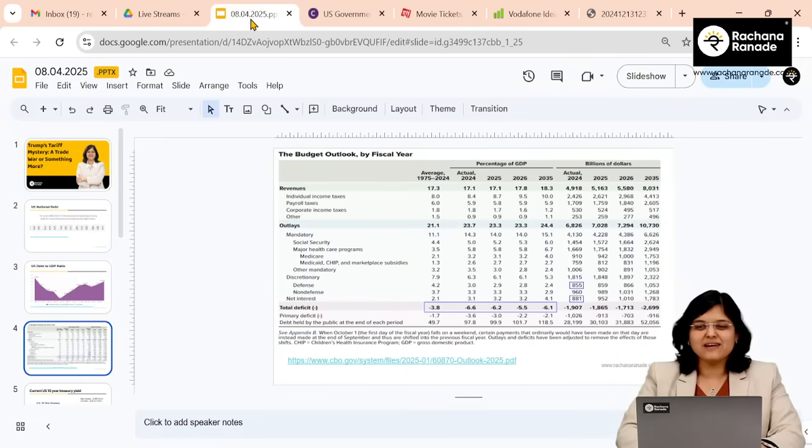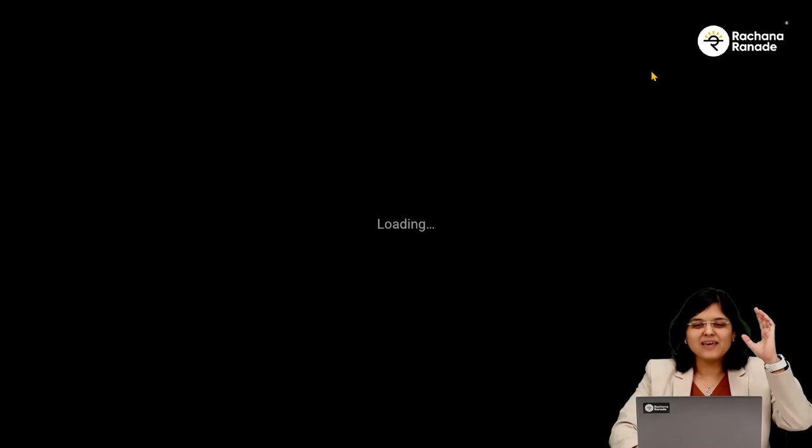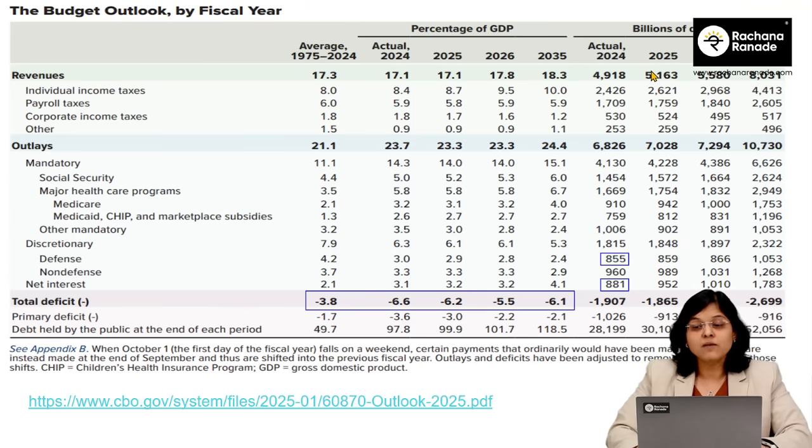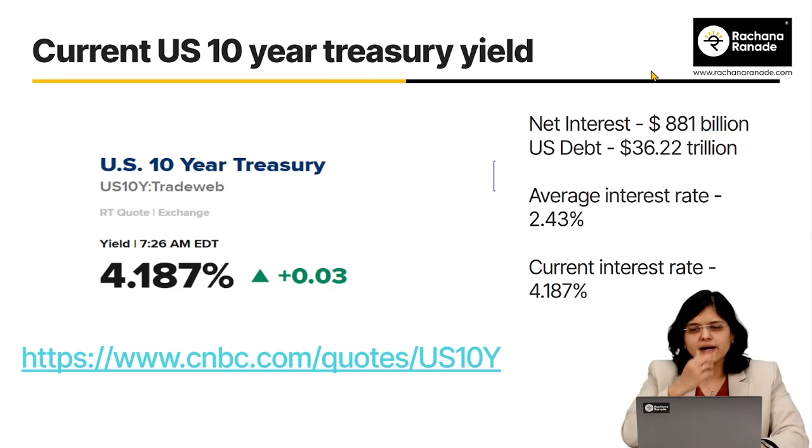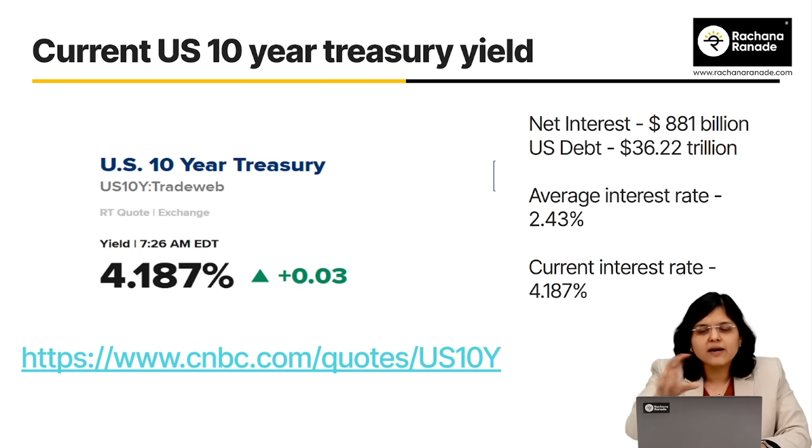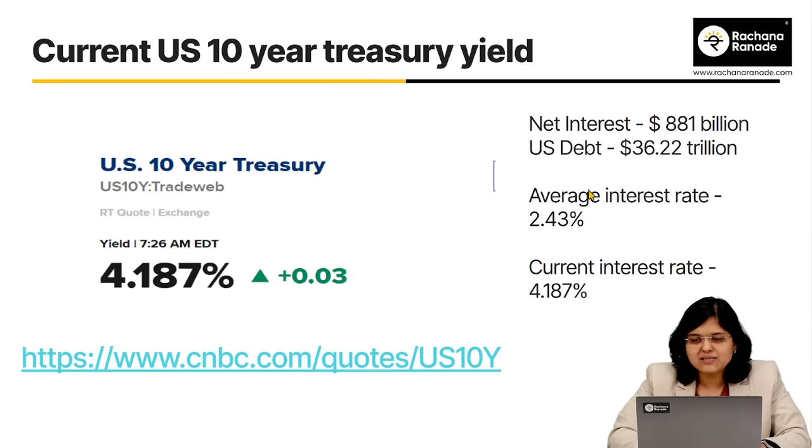Right. So with that, let's get back to where we were. Interest cost. They have to control that. Now, how can this be controlled? And for that, I checked what has been the average rate of interest for the US. This stands at 2.43% roughly. Average rate of interest this is.